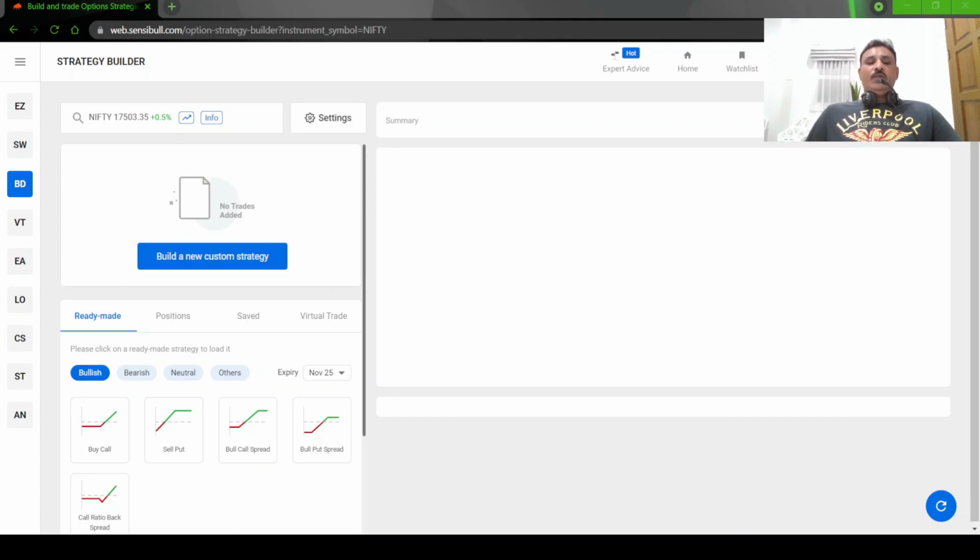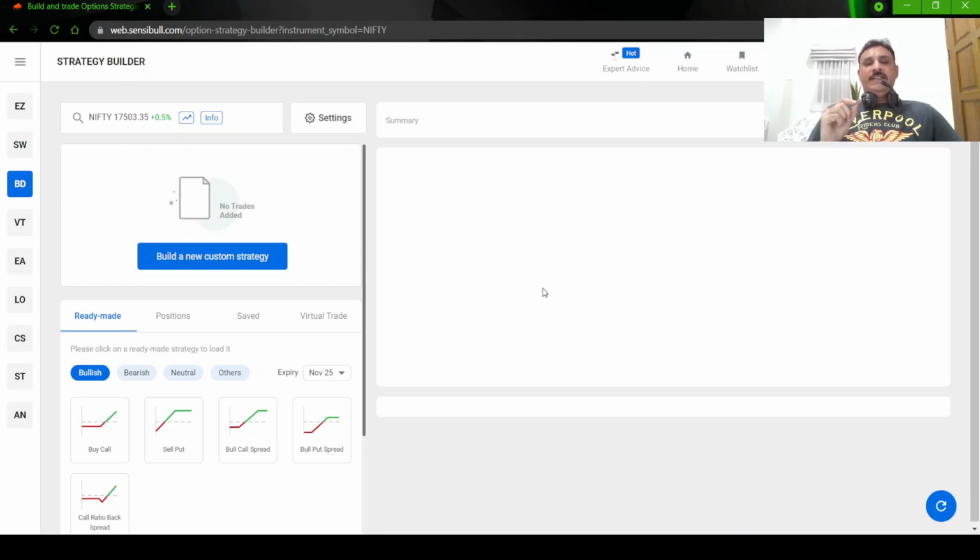Let's see what a covered strangle is. The covered strangle is long on stock, meaning you are holding a stock position equal to one F&O lot. Today I am going to take the example of ICICI Bank stock. The F&O lot equivalent number of shares for ICICI Bank is 1375. So you hold the stock in a quantity of 1375.